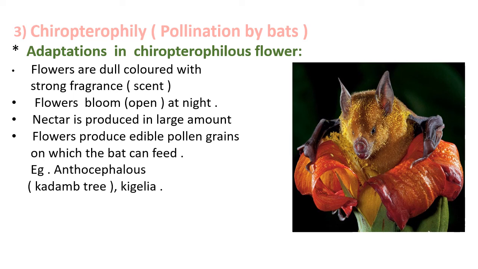The flowers produce large amount of nectar which bats can use as food material. The pollen grains produced are edible which bats can use as food material. The examples of chiropterophily pollination are Anthocephalus and Kigelia. In this way, bats help in the process of pollination.